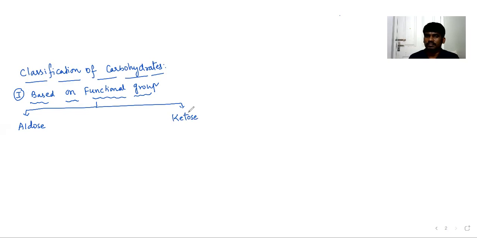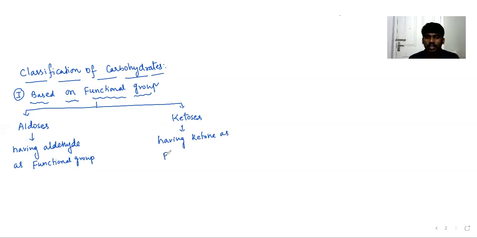Aldoses means having aldehyde as a functional group. If carbohydrates have aldehyde as functional group, such carbohydrates are called aldoses. If they have ketone as functional group, such carbohydrates are called ketoses.